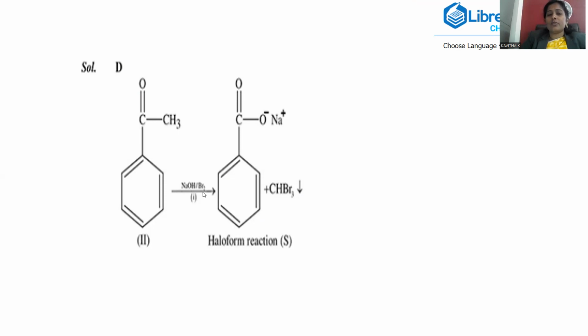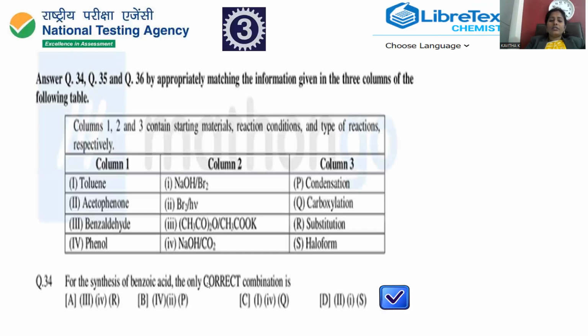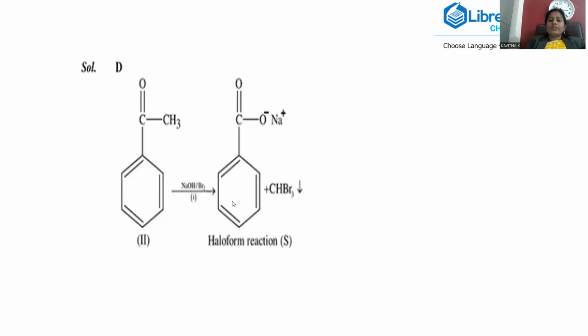Whenever sodium hydroxide and bromine are treated with the methyl ketone, the bond will be broken in between, and this oxygen will be added over here, ONa is added, and whatever CH3 is there will be turned into CHBr3. Bromine will be substituted over there. So CHBr3 will be precipitated, and sodium benzoate is generated, which is called the haloform reaction. This is the way question 34 can be answered, and the same data we can utilize for another question as well.